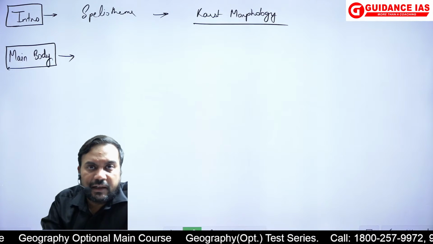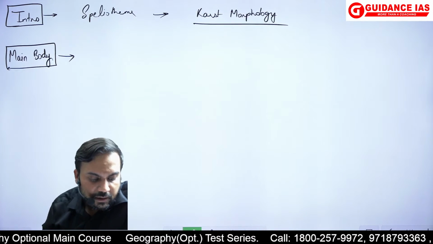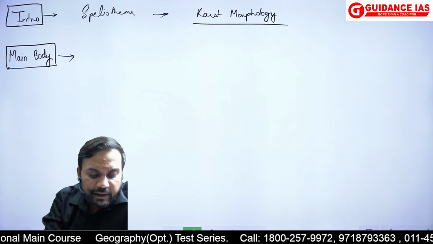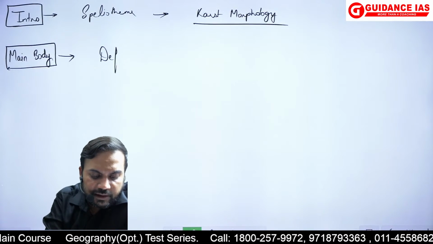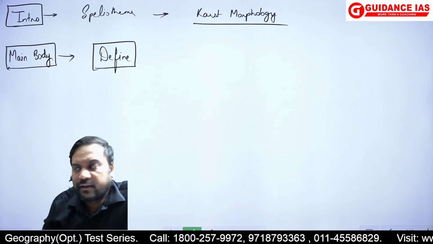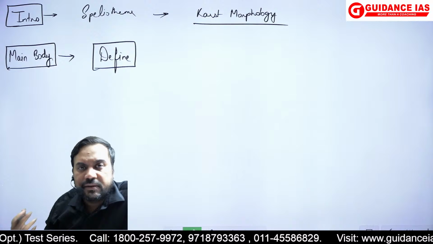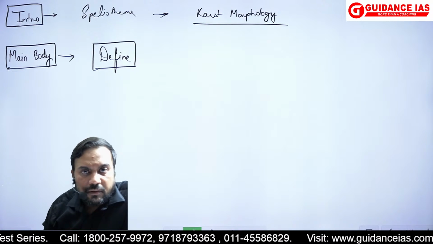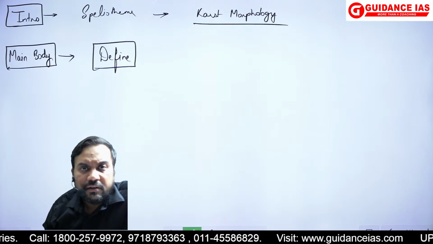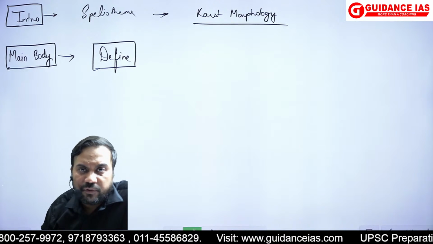And when I teach the karst cycle in other classes as well, always use the word speleothems. Okay, so when it comes to the main body, the first thing you will do is define what speleothems are. So speleothems, what are they? They are the depositions which are essentially precipitates and are deposited where? In the caverns, caves and caverns associated with karst landforms.